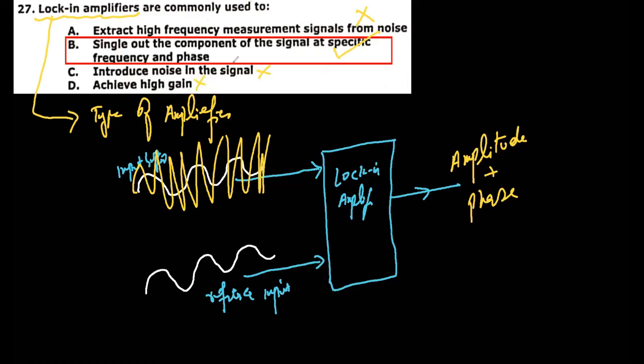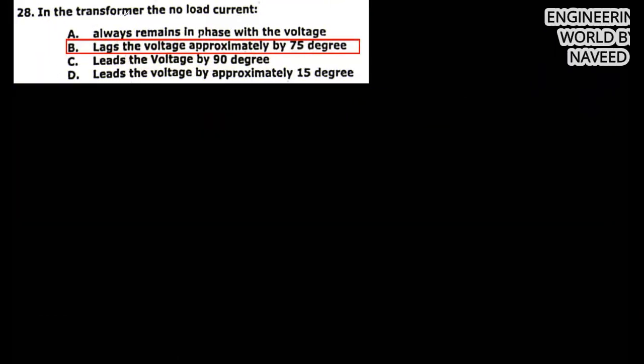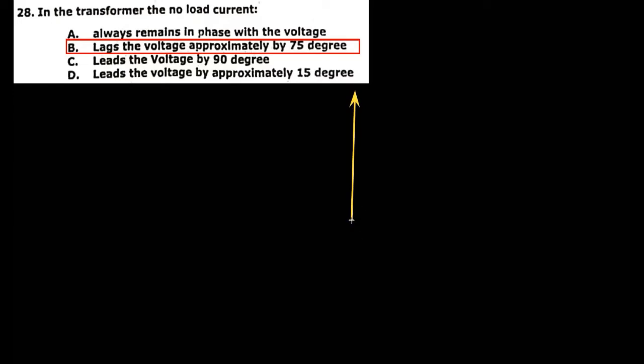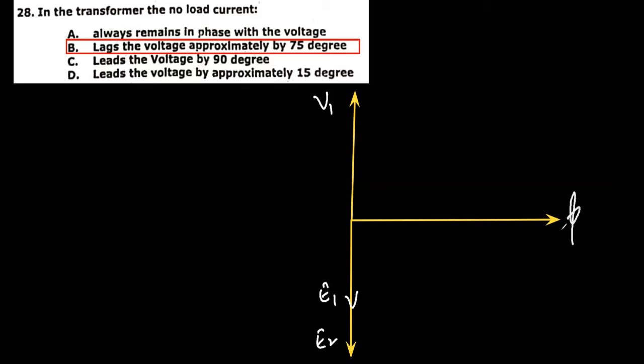Okay, next MCQ is, in the transformer, the no load current always remains in phase with the voltage, lags the voltage by approximately 75 degrees, leads the voltage by 90 degrees, or leads the voltage by approximately 15 degrees. So actually, first of all, we need to draw the curve. So this will be V1, the applied voltage, and this will be E1 and E2, and this is phi.